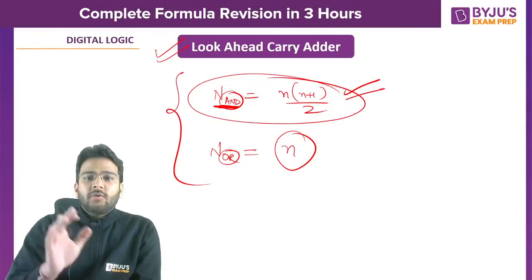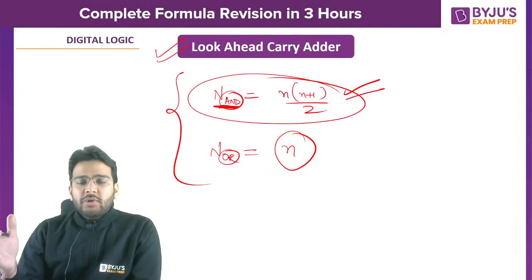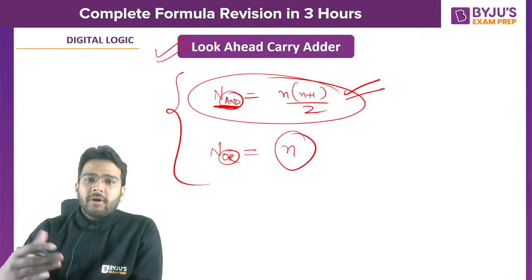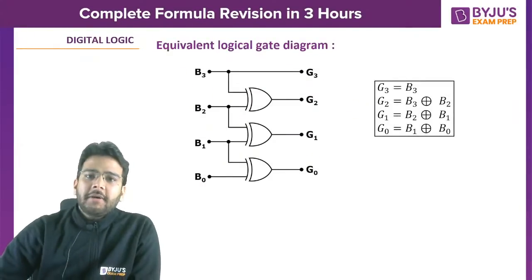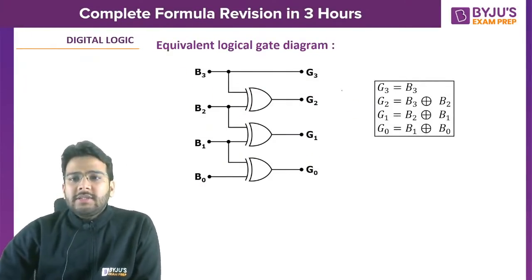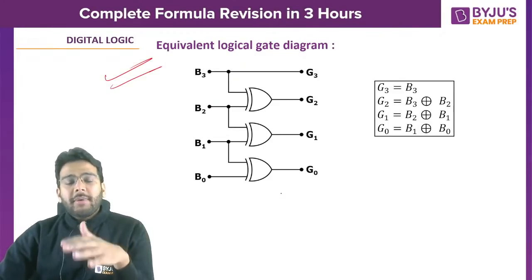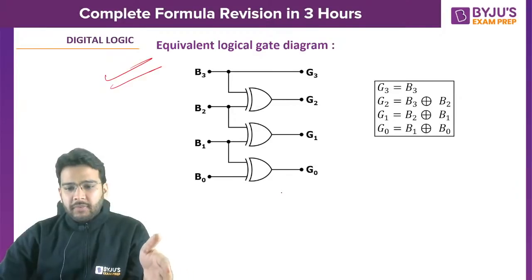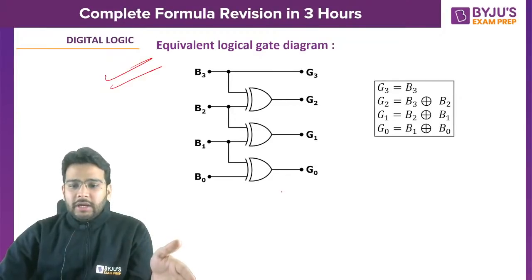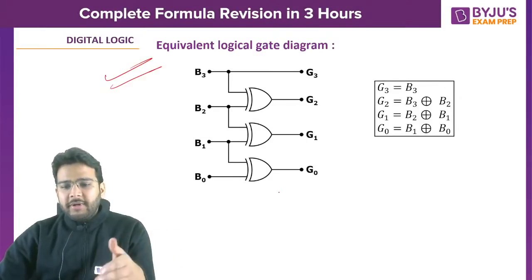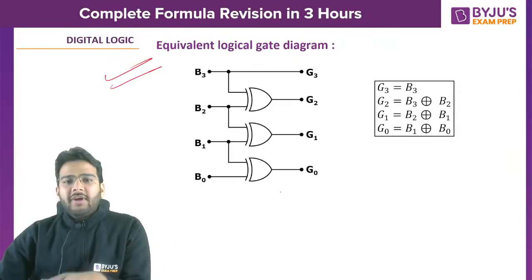So n, to calculate the number of AND gates, n into n plus 1 by 2. To calculate the number of OR gates, it is just n. Clear? Now this is the diagram to convert the binary number into a gray code. Yes, n is the number of bits present in the two numbers that we are adding, right?